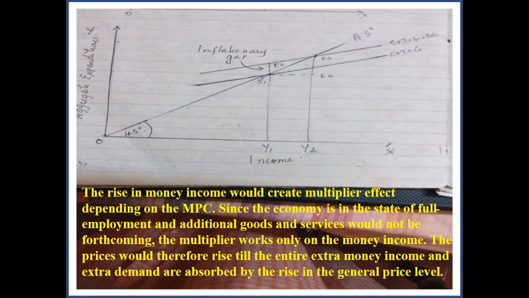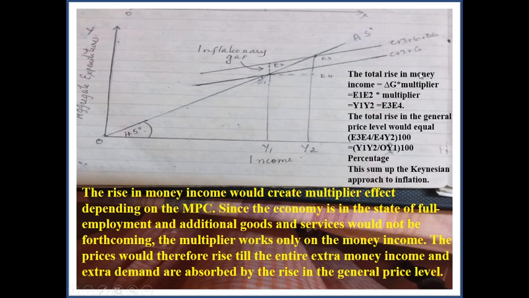So what happens here is that the price level is equal to the multiplier times the increase in aggregate demand. Multiplier times increase in aggregate demand. So that is what we said in the equation.